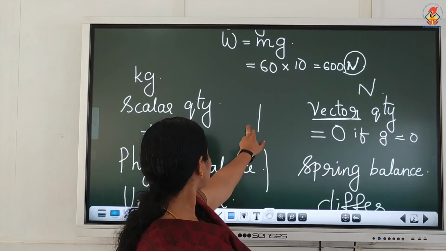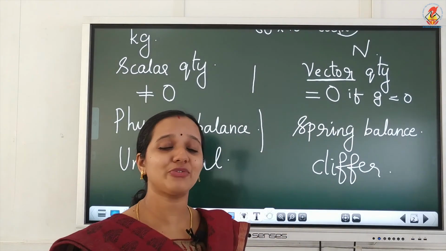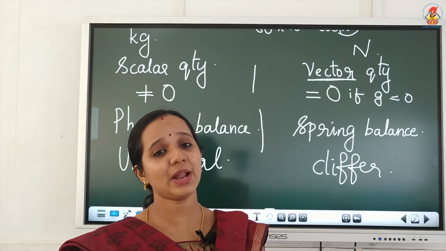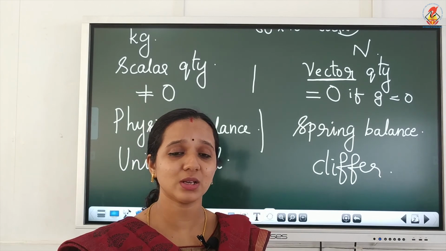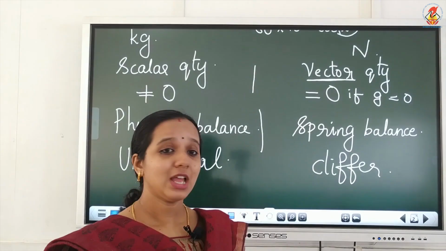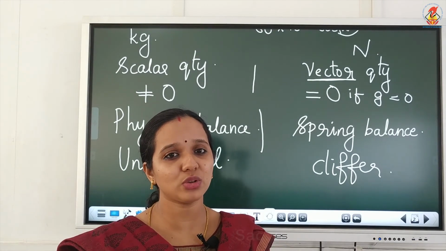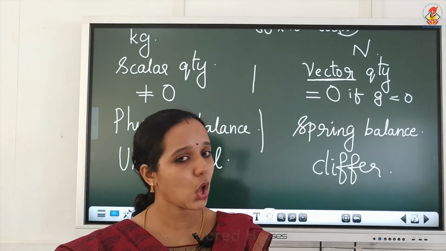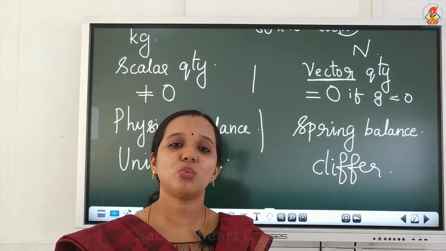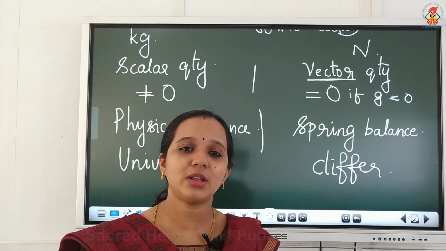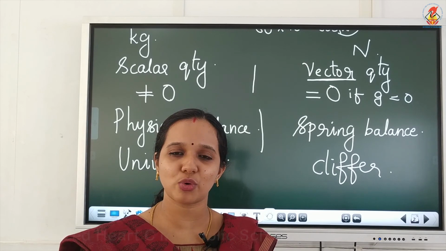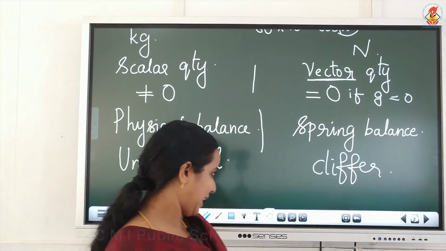Now, mass can be measured using a device called a physical balance, and weight is measured using a device called a spring balance. And mass is universal, that is, throughout the universe the value of mass remains constant. But the value of weight differs depending upon the gravitational force of that particular place.